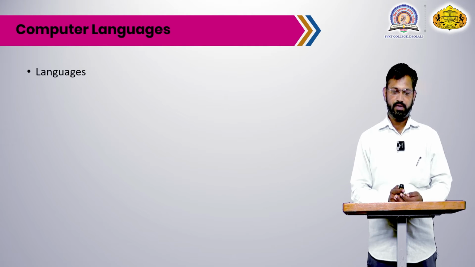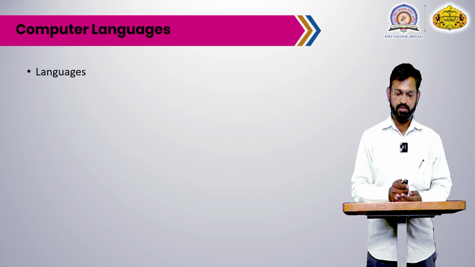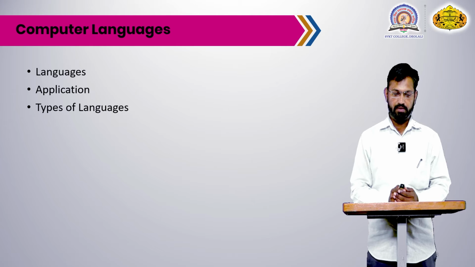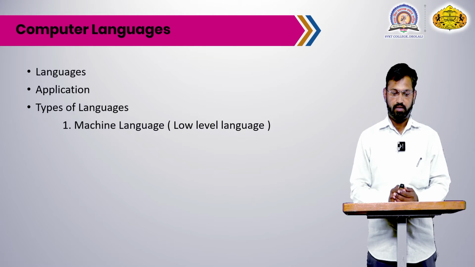A language operates the hardware of the computer, meaning any robotic machine operates on the instructions of languages like C. This application converts information to apply to machines. Types of languages.